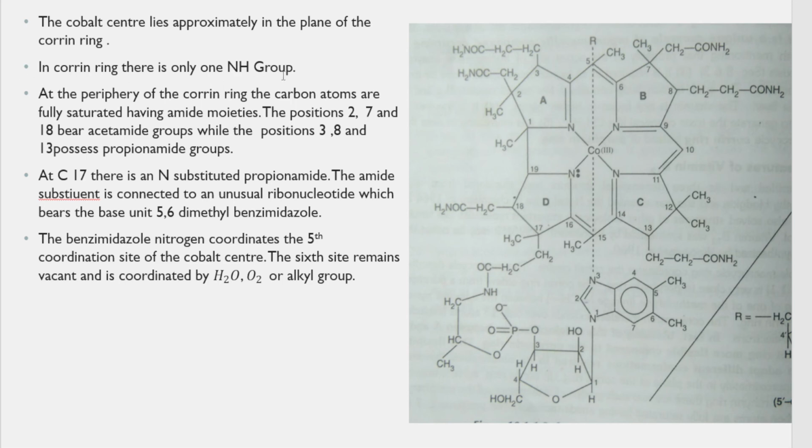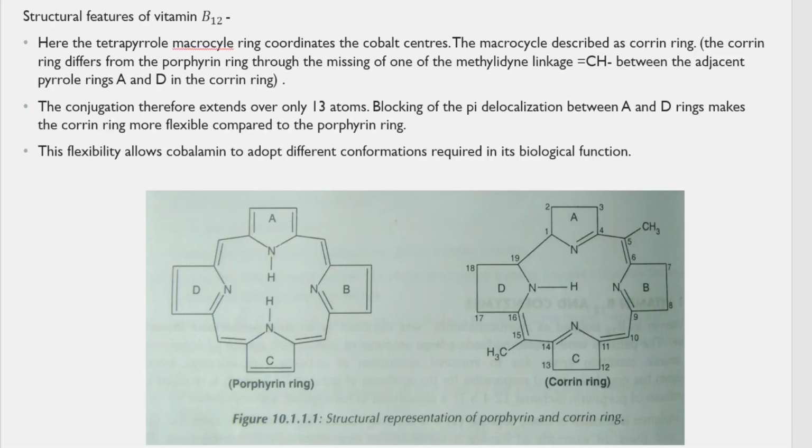In the corrin ring there is only one NH group, whereas in porphyrin there are two NH groups. So one more difference is that the corrin ring has only one NH group, whereas porphyrin has two of them.